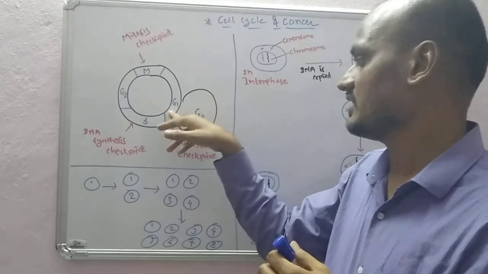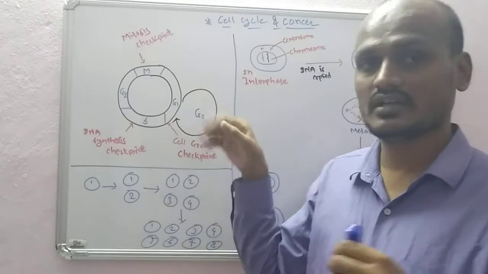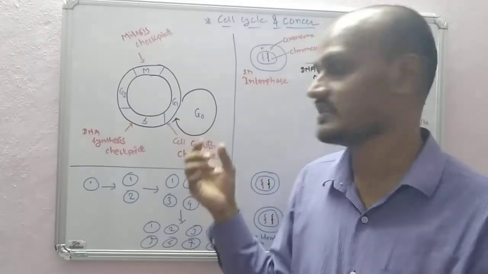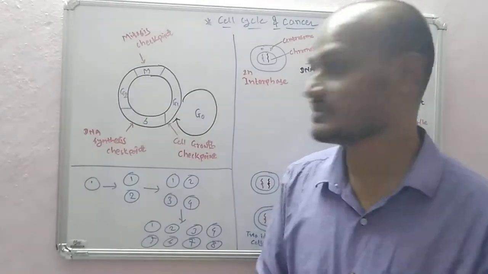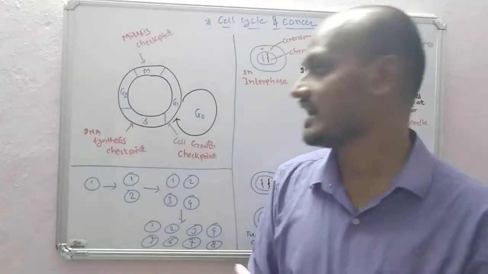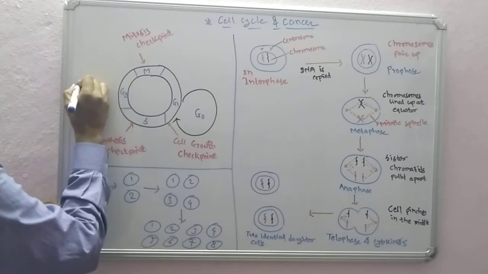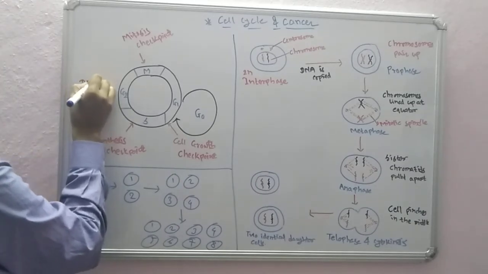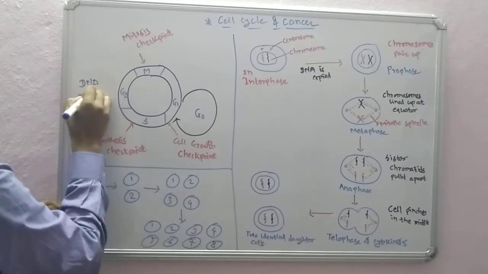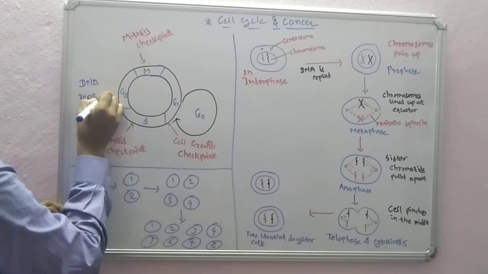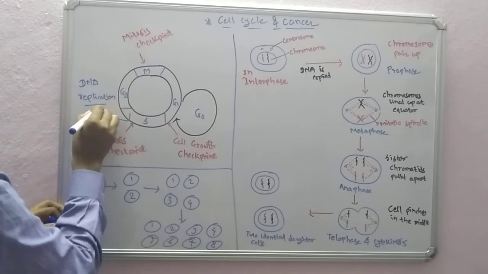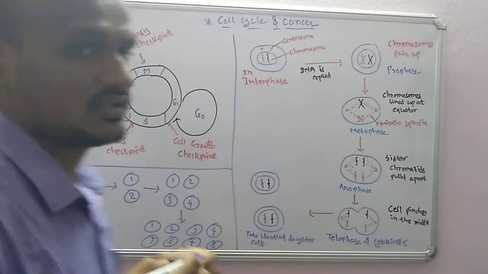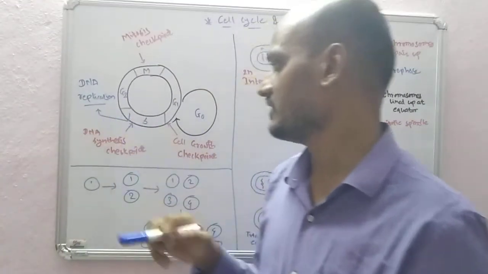And once the required size has been reached and the required amount of proteins has been synthesized, it will enter the synthesis phase. Synthesis phase is the phase at which DNA replication occurs. So at this stage, DNA replication occurs. DNA replication is important in this phase.